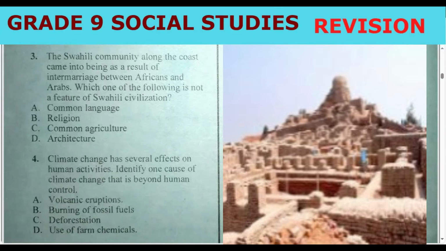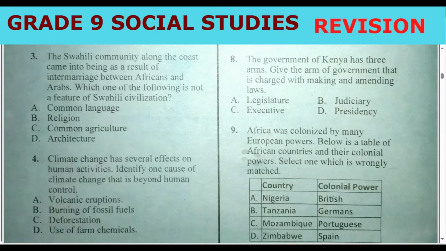So we have the choices here: common language, common agriculture, architecture. What do you think is the correct answer? Yes, the correct answer should be common agriculture.